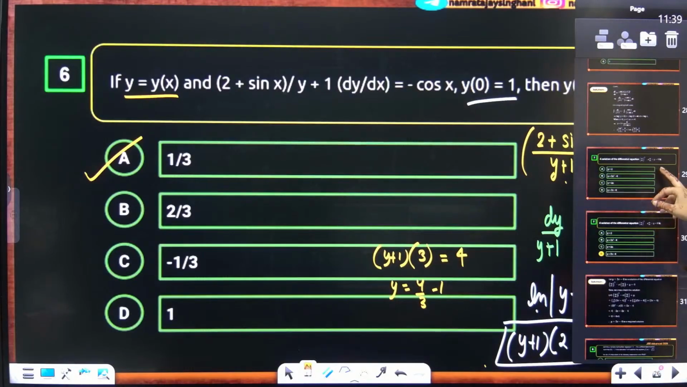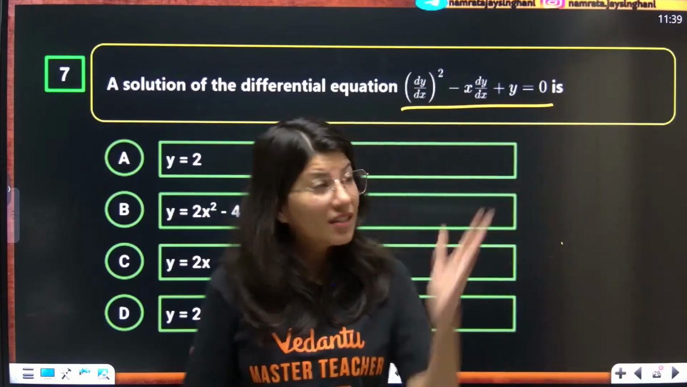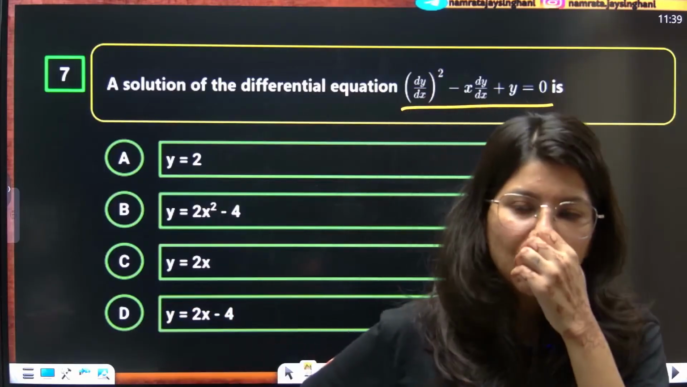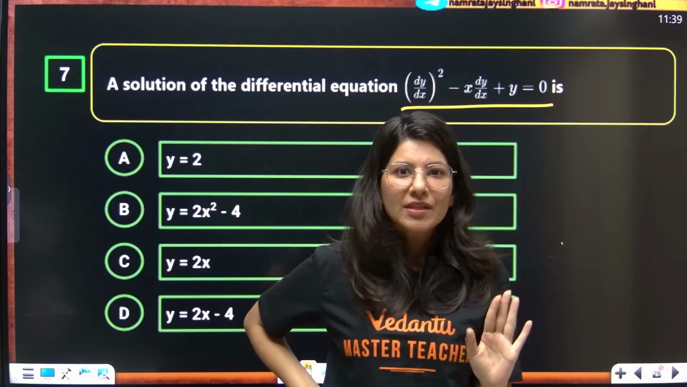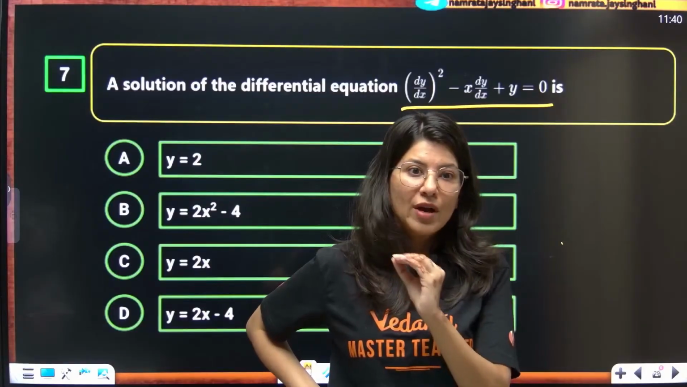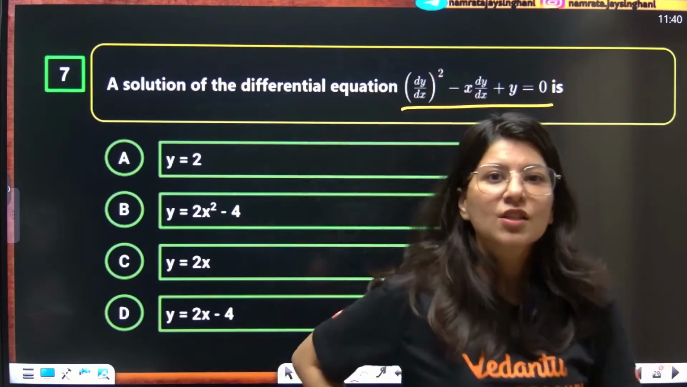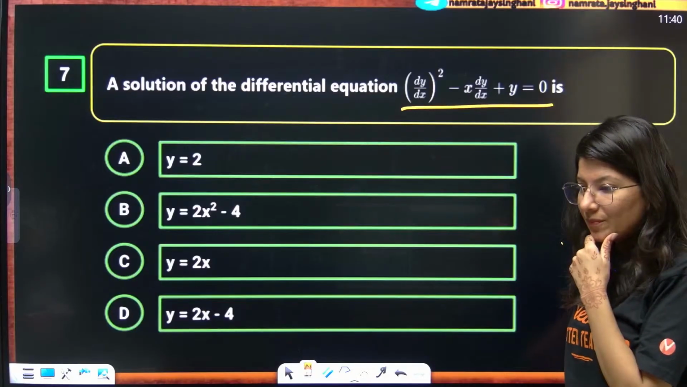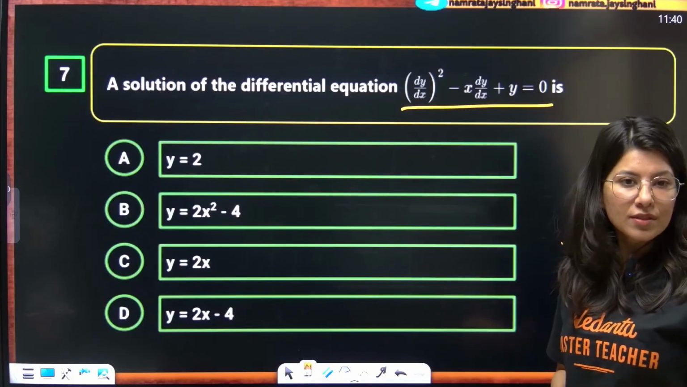Now the next question is a solution of this differential equation. This is a degree 2 differential equation, and we don't know how to solve it. We have a whole differential chapter in our syllabus, but you have never solved a differential equation with degree 2. There is no way to solve a degree 2 equation, interestingly. Then what you need to do is go by options.